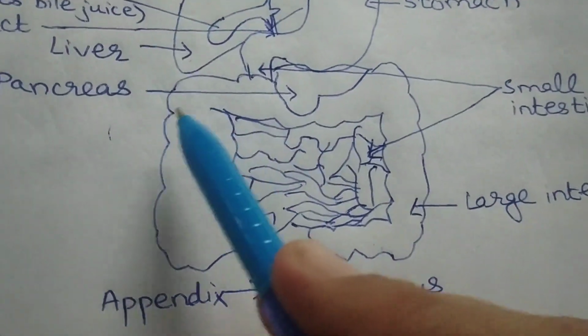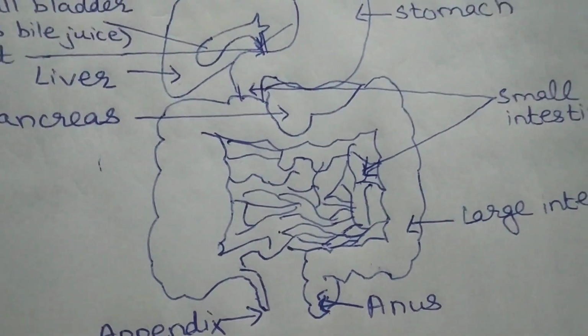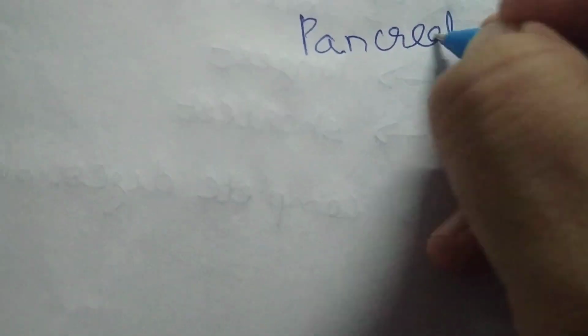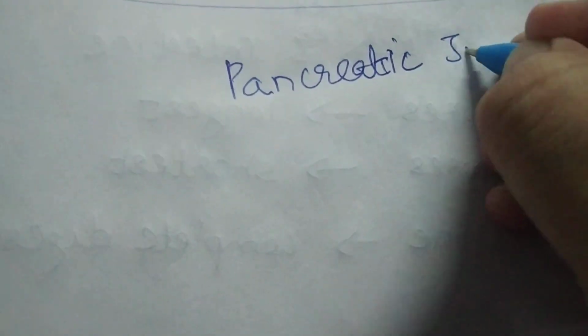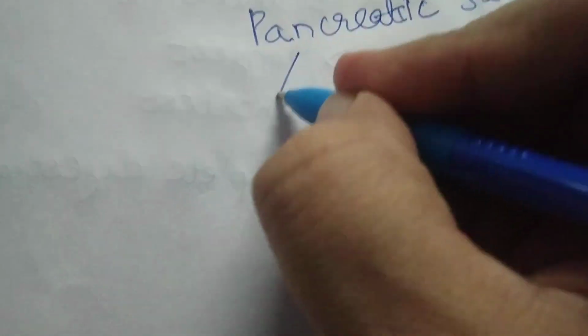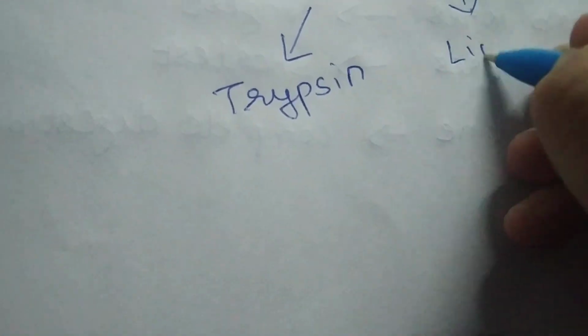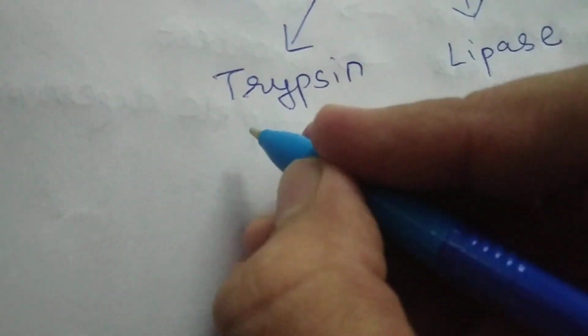Fine. Students, pancreas भी एक जूस बनाता है जिसको हम कहते हैं pancreatic juice. Now pancreatic juice consists of enzymes, pancreatic enzymes. One of them is trypsin and other is lipase. Now what is the function of trypsin?